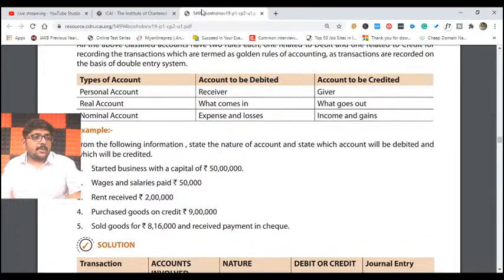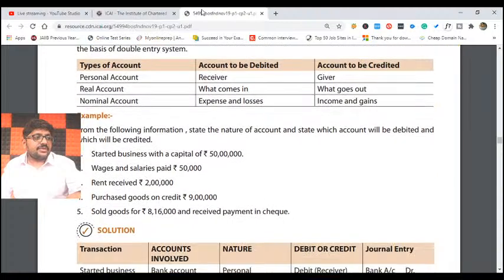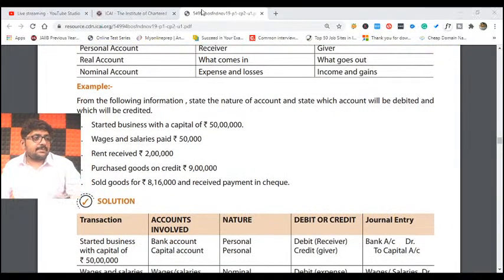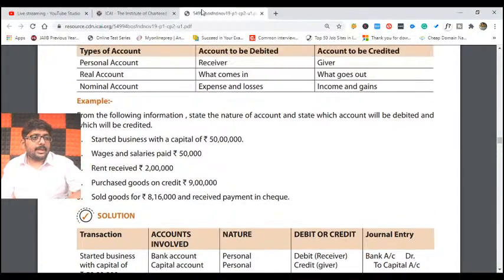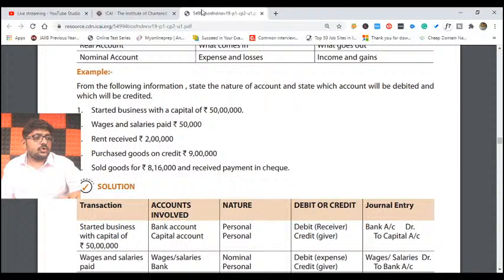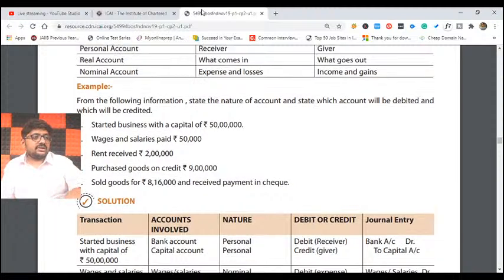Now come to page number 2.13. In 2.13 we have one more example question given. It is an example question, not illustration, but still we will solve it. All of you please come to page number 2.13, example question. We have some examples given over there. We will solve those examples.